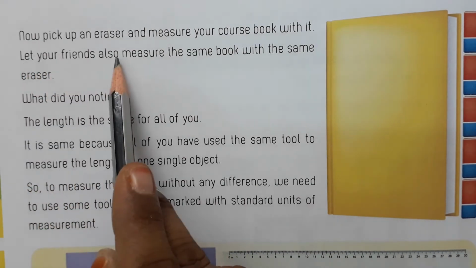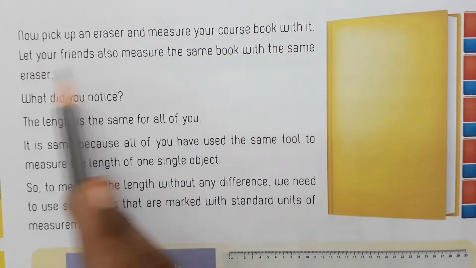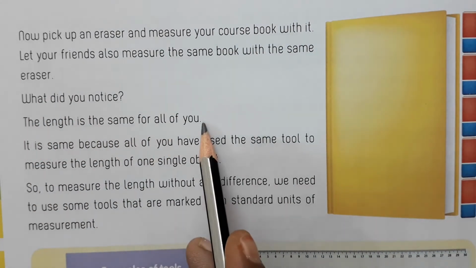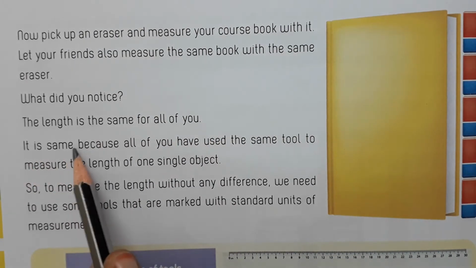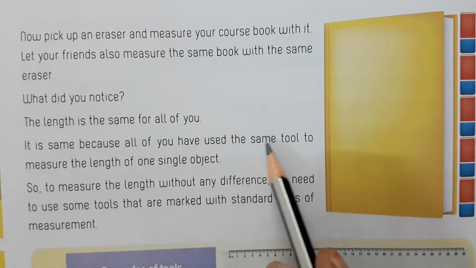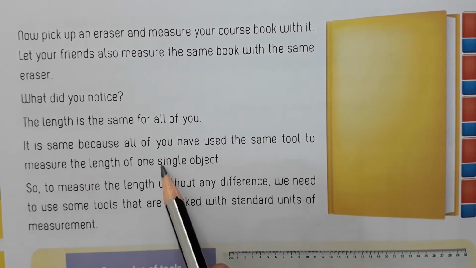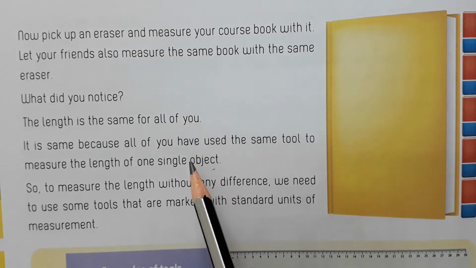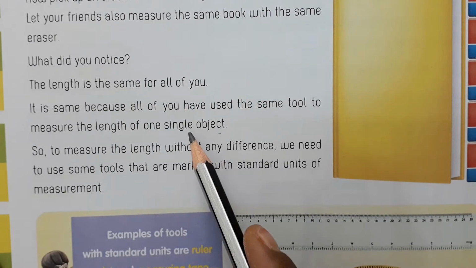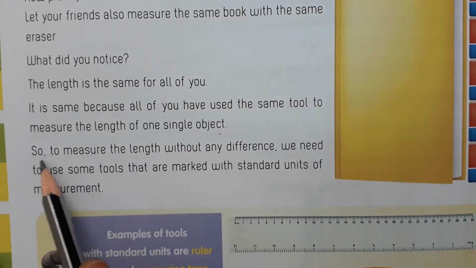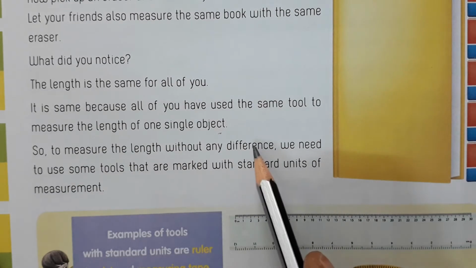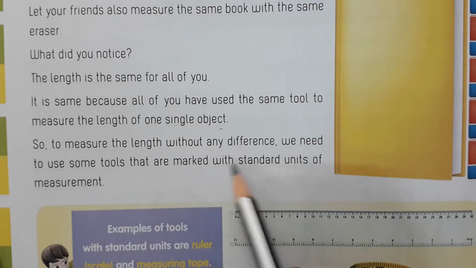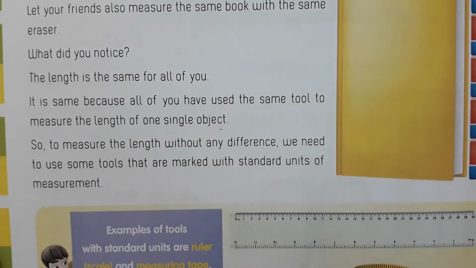Let your friends also measure the same book with the same eraser. What did you notice? The length is the same for all of you. It is the same because all of you have used the same tool to measure the length of one single object. So here all used the same eraser, so they got the same length. So to measure the length without any difference, we need to use some tools that are marked with standard units of measurement.